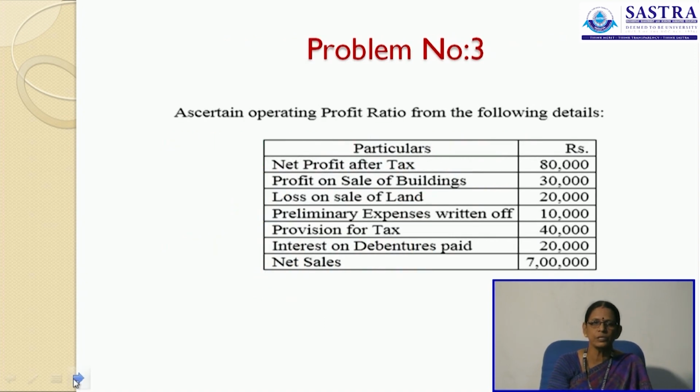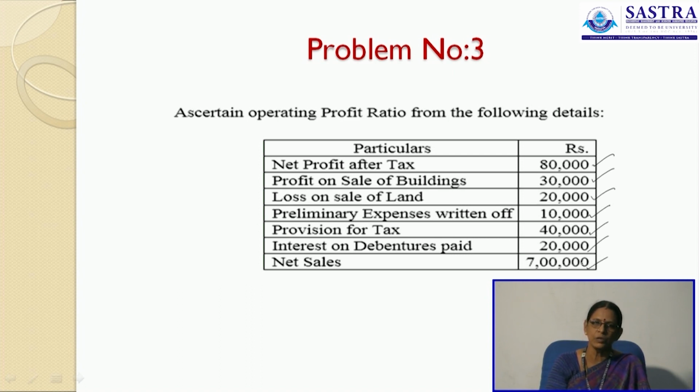Now we shall pass on to problem number 3. Ascertain operating profit ratio from the following details. Net profit after tax 80,000 rupees, profit on sale of buildings 30,000, loss on sale of land 20,000, preliminary expenses written off 10,000, provision for tax 40,000, interest on debentures paid 20,000 rupees, and net sales of 7 lakh rupees.